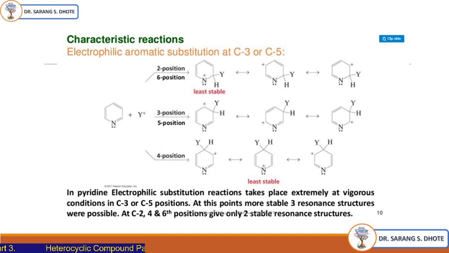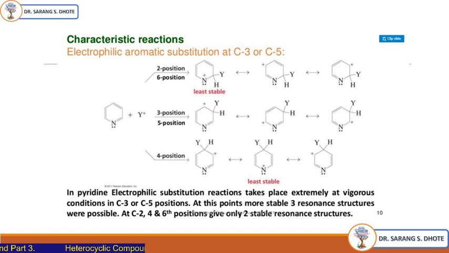Next, the electrophile can coordinate with the lone pair of electrons of nitrogen to form the resonance stabilized pyridinium salt. Instead of attacking the ring, it can attack the nitrogen lone pair because these are not involved in the delocalization. So it can form a bond with nitrogen and you can get a pyridinium salt, in which nitrogen carries a positive charge. In pyridine, electrophilic substitution occurs almost exclusively at the 3rd position, which is known as the beta position.